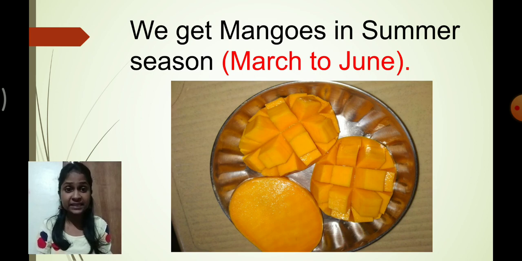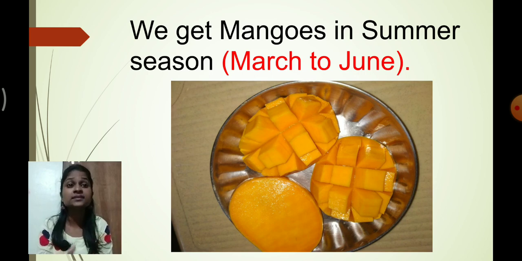So can I say that mango is a summer crop, correct? Because we cannot find mango during the winter season or the rainy season, we only find mangoes grown and marketed during the summer season.